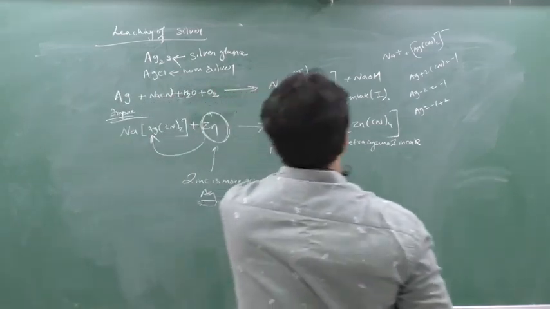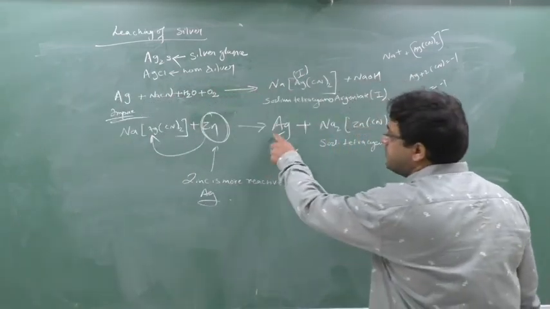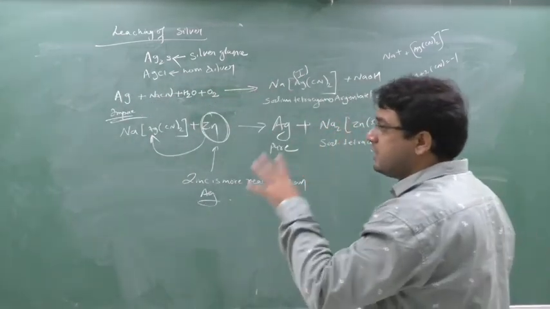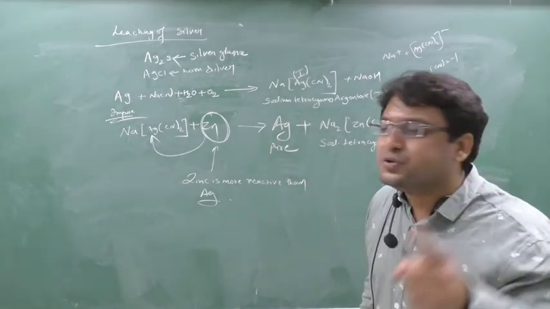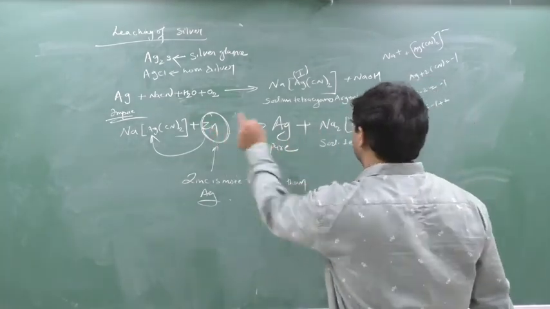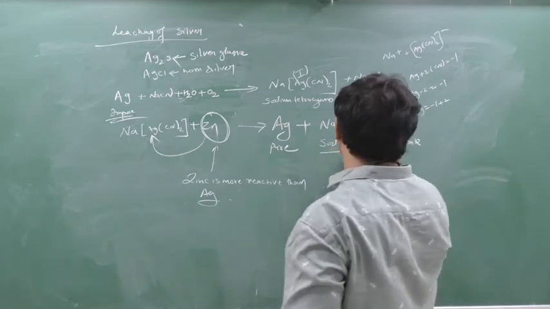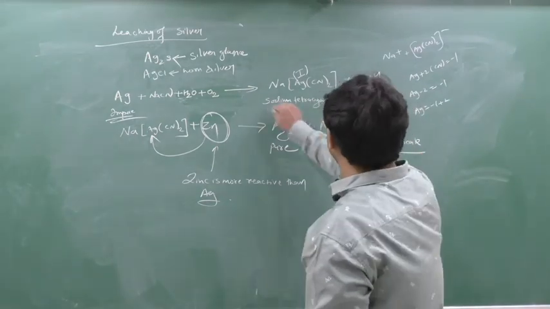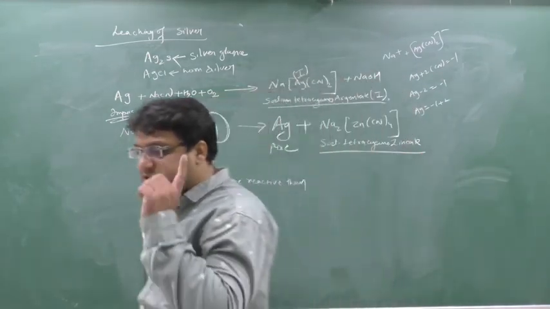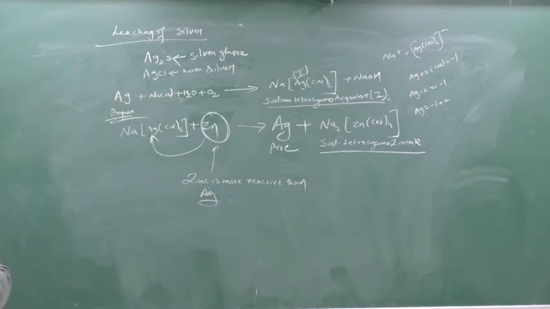So why is this 2 coming? Beta, silver's oxidation number is +1, silver's valency is +1, but Zn valency is always +2. So due to the valency of Zn being +2, that's why this 2 is coming. So this is the formation of complex in the second step, and this is the formation of complex in the first step. This question can be asked in the exam. Please remember this.